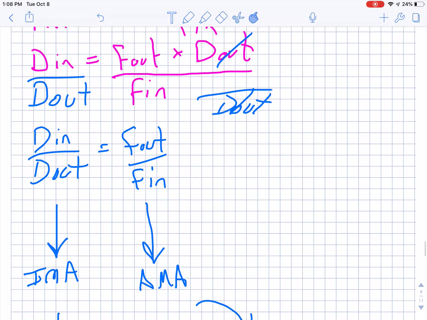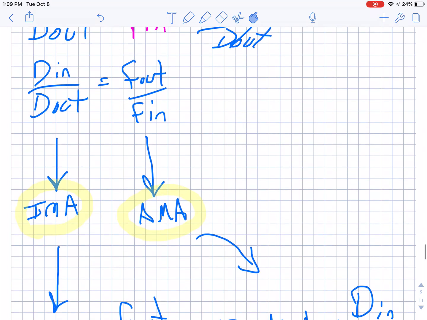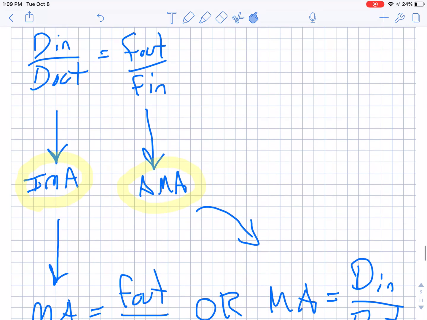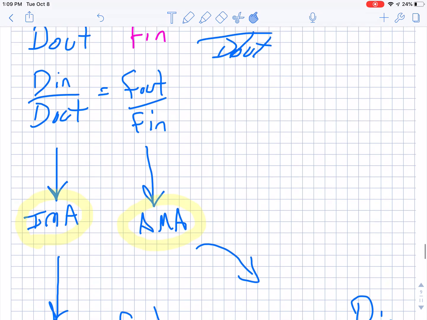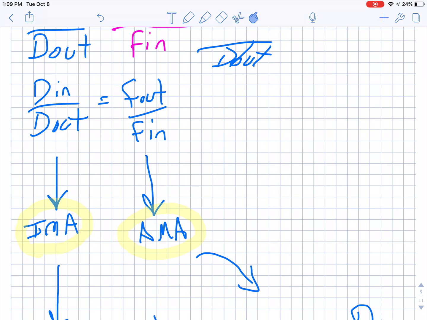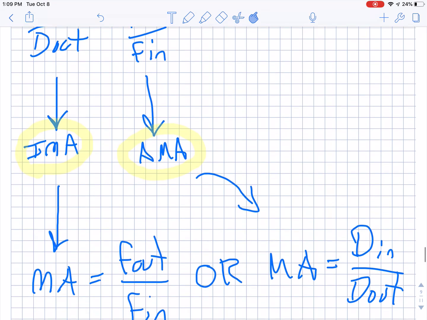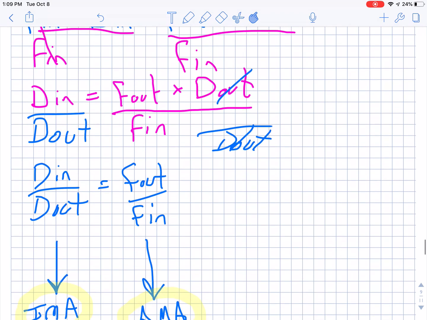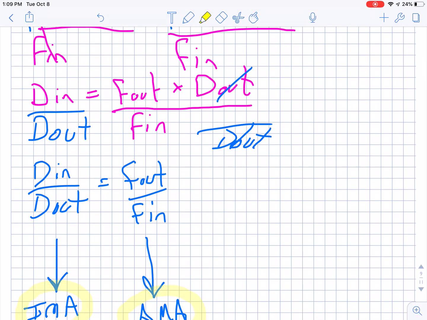What if I took that IMA and that AMA, and let's just change the wording ever so slightly. What if we just decided to call those mechanical advantage, just MA, okay? So on the left side, if Din over Dout is IMA, or we're going to rename it MA, then isn't that the same as saying mechanical advantage equals Fout over Fin? Back up here. If Din over Dout is MA, then MA equals Fout over Fin.